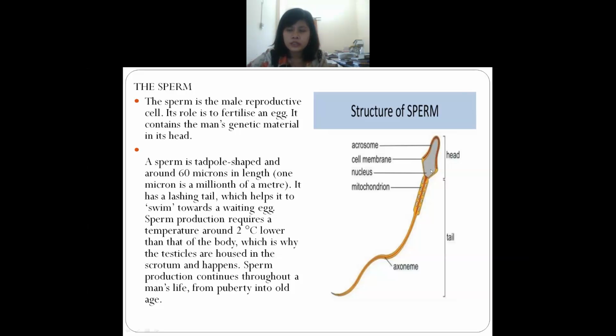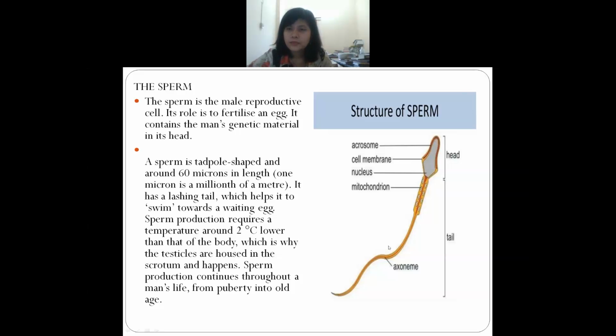So the sperm looks just like that. And what is the length of this sperm? The length of the sperm, you can see, is 60 microns. Understand? And 1 micron is a millionth of a meter.